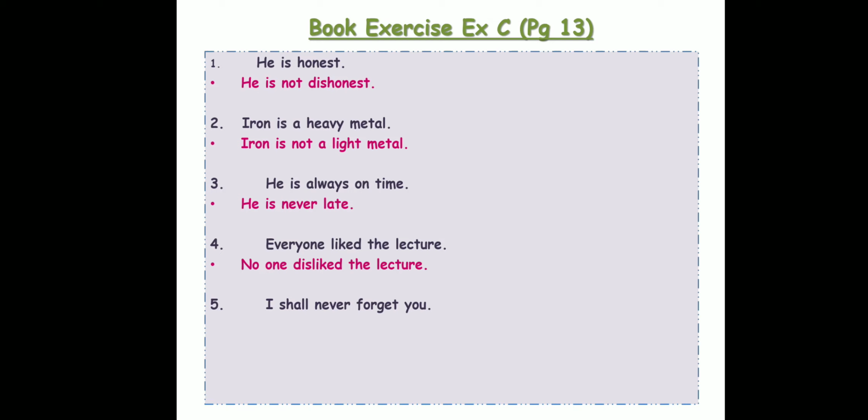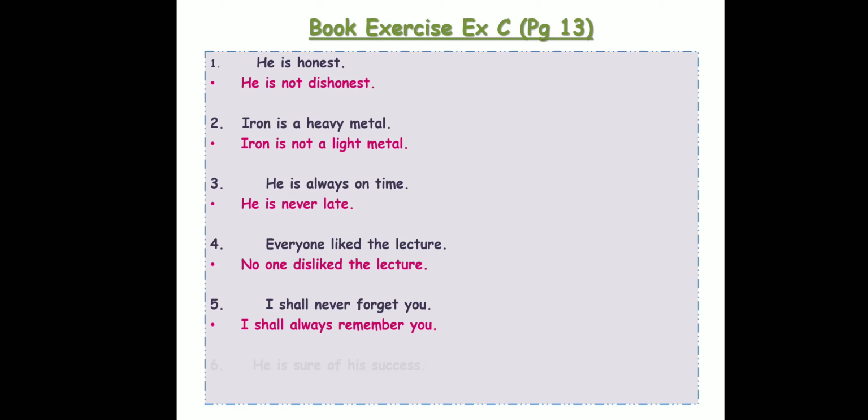So let us change forget. Forget means bhool jana. Okay, you're fading something out from your memory. So let us use the opposite of forget. It's going to be remember. So my answer will be I shall always remember you. Okay, if I shall always remember you, if I will always keep you in my mind, that means I will never forget you. Understood? So the meaning stays the same.